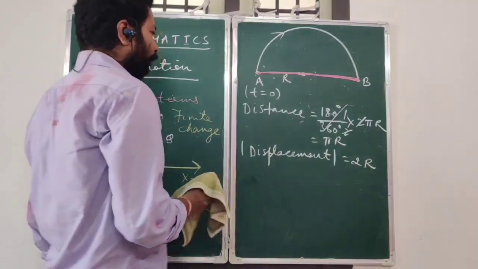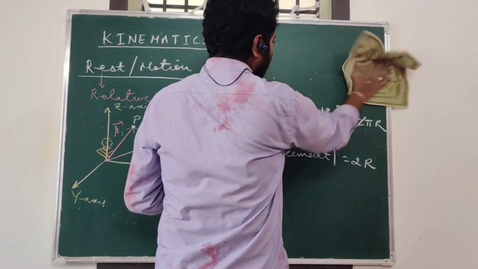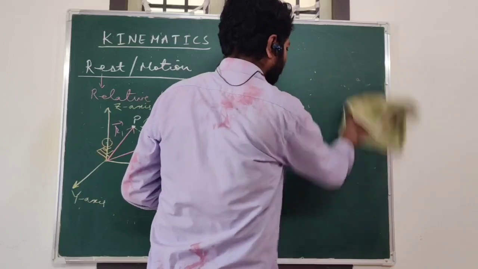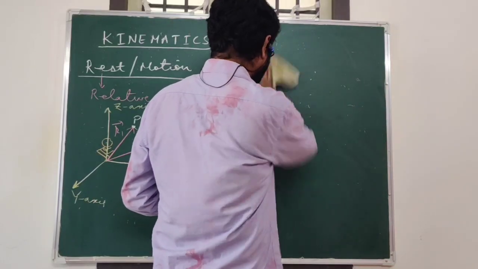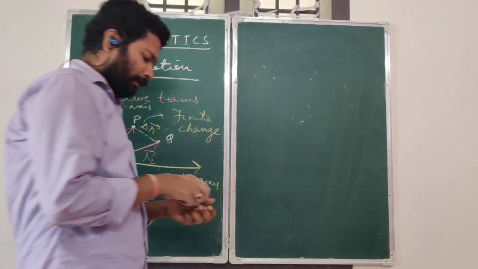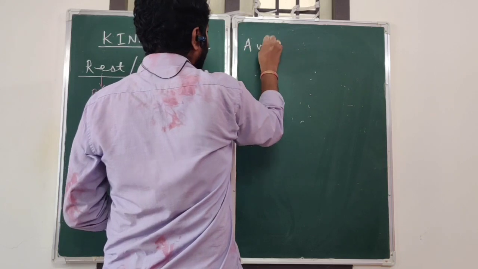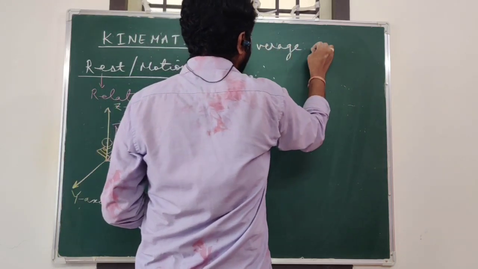After this, let us talk about a quantity which we call average speed.